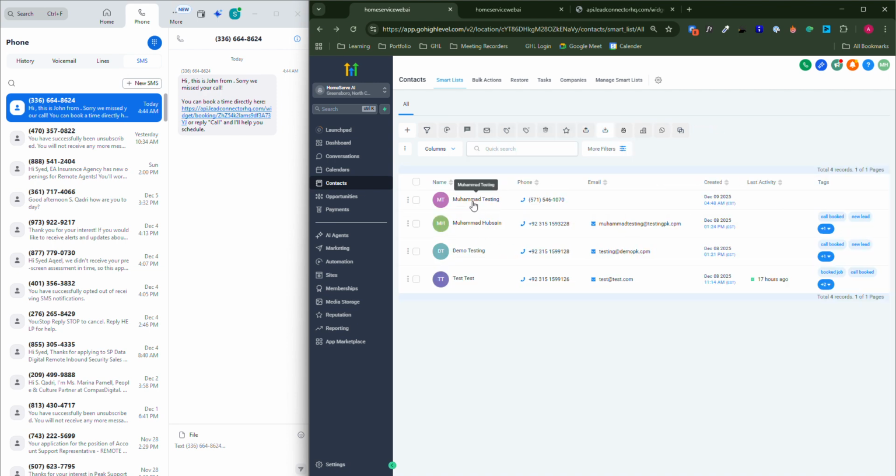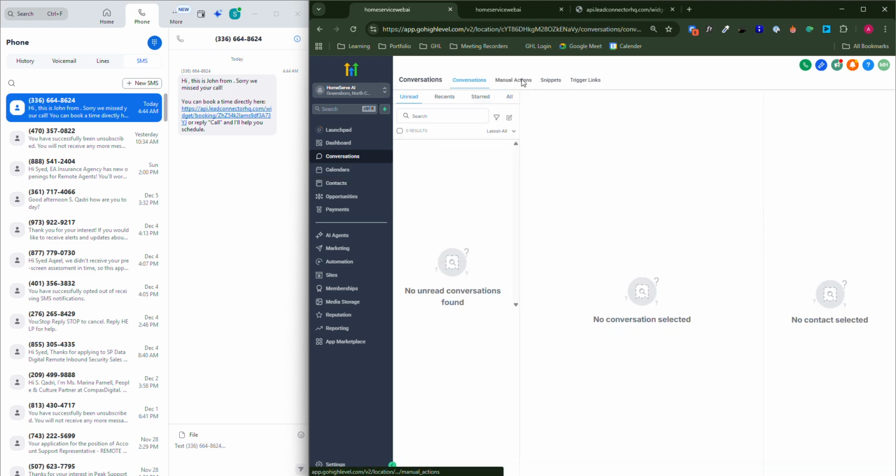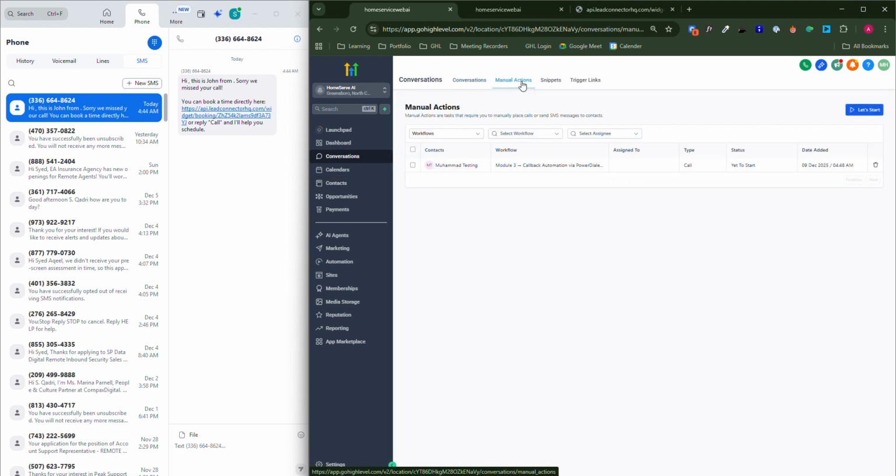So this is the contact, and this is a person that I, as a business owner, need to call back. So they will be in a dialer queue, a power dialer. Let me re-explain this situation. Customer calls in, okay? I missed the call. The AI texts them back and follows up, but the customer did not respond to any of those. Now these people are handed back to the owner, so the owner can do a manual callback to them.